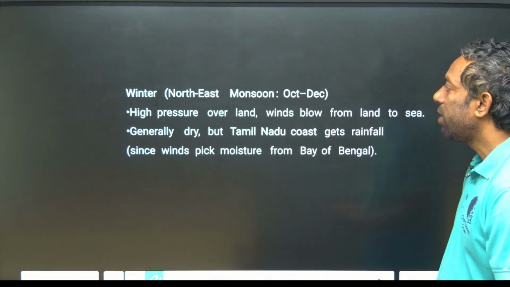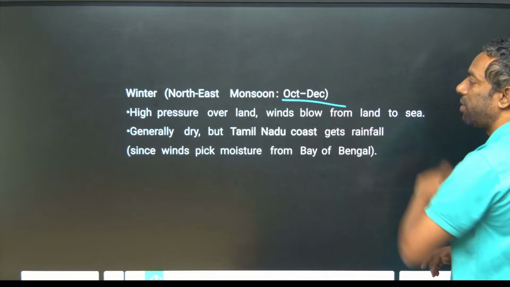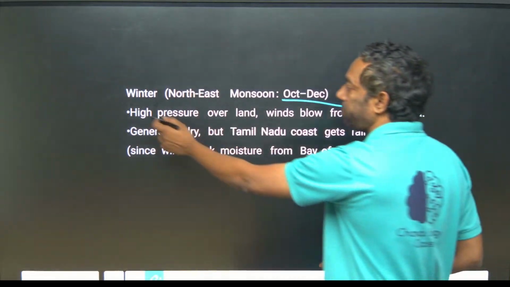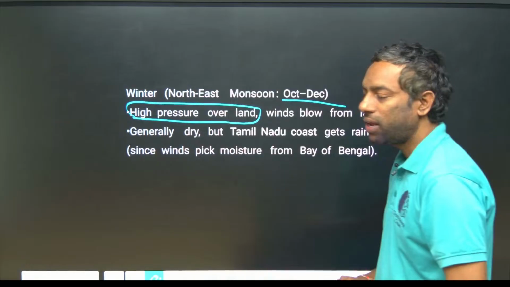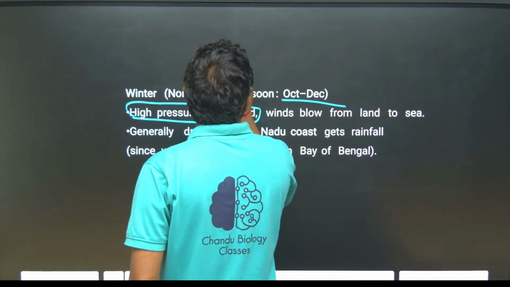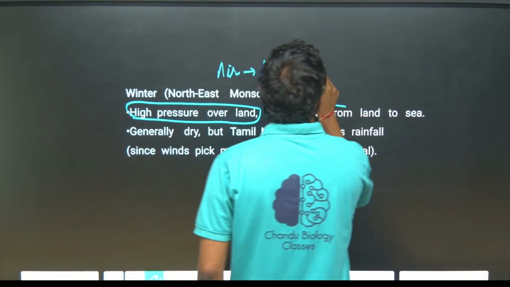During winter, the northeast monsoon, that is October to December, high pressure is created over the land. The air moves from high pressure to low pressure.